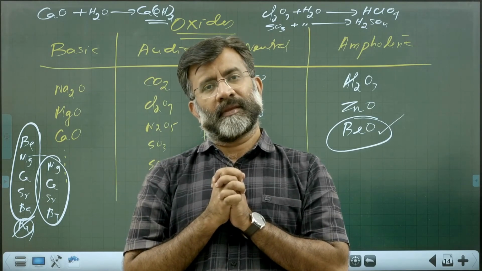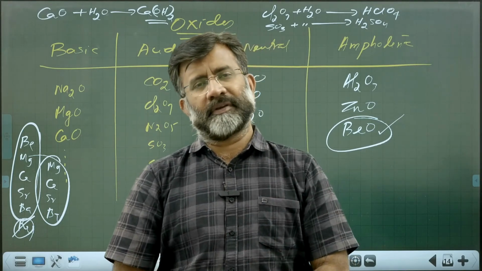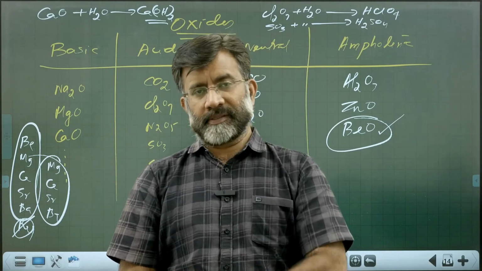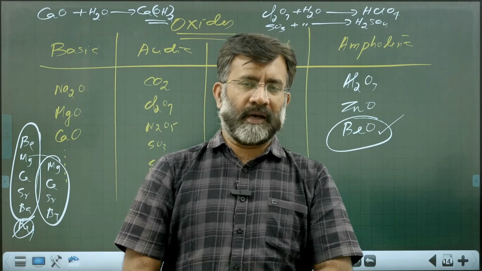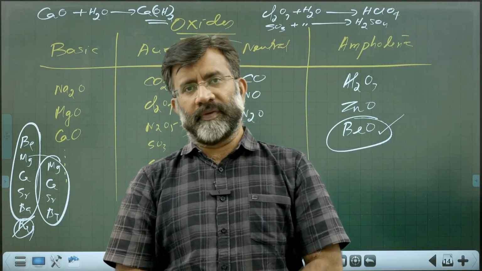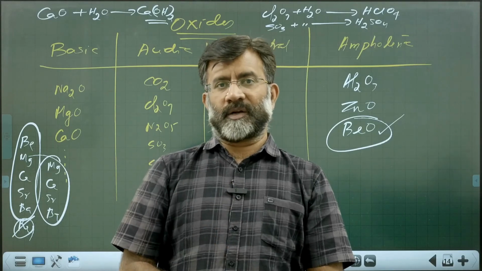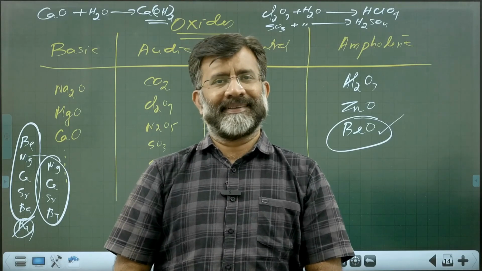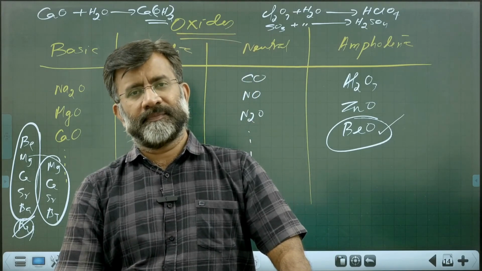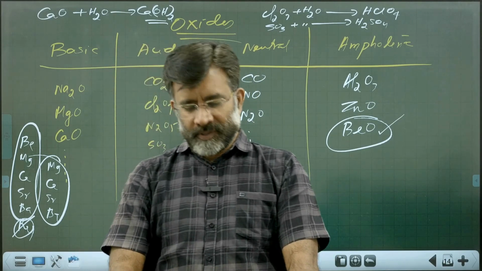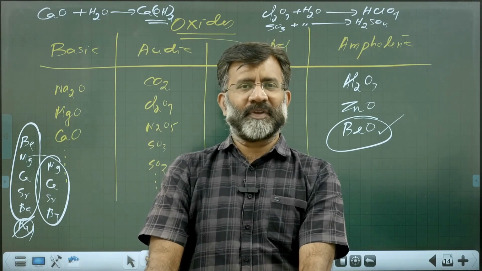Then electronic configuration, s block, p block, d block, f block, atomic radius, atomic size, ionization enthalpy, electron gain enthalpy, electronegativity, various trends, valency, valence electrons, oxidation state, and finally nature of oxides. That's about the small chapter, chapter 3, classification of elements.